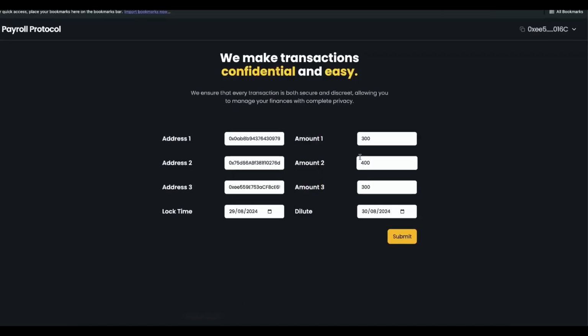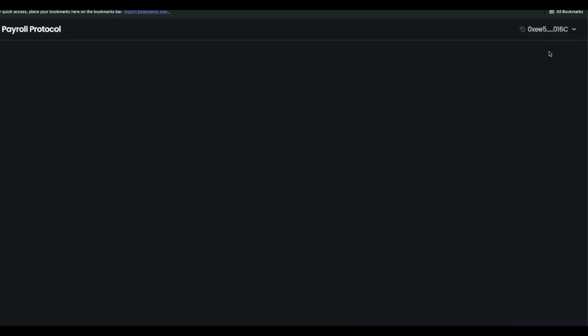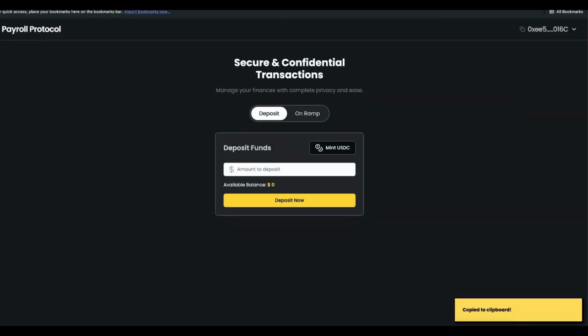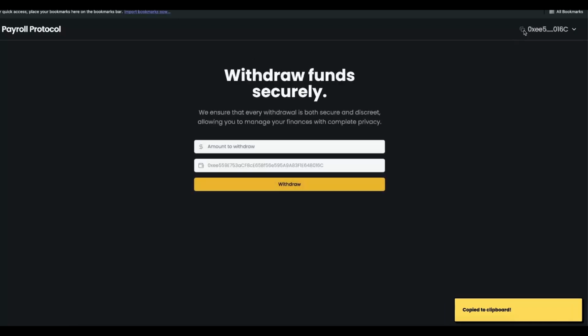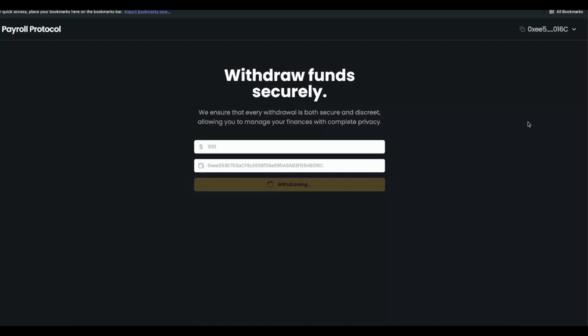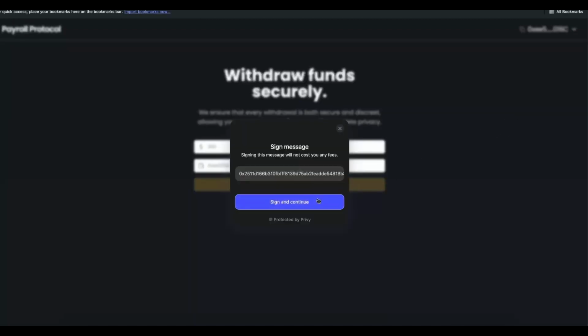Now, as we have already distributed 300 extra tokens to this address, we should be able to see these tokens. So what I will do is withdraw from here. I will copy this address and keep 300 over here. Waiting for the transaction to be signed.